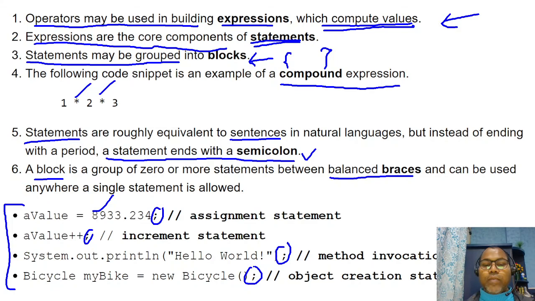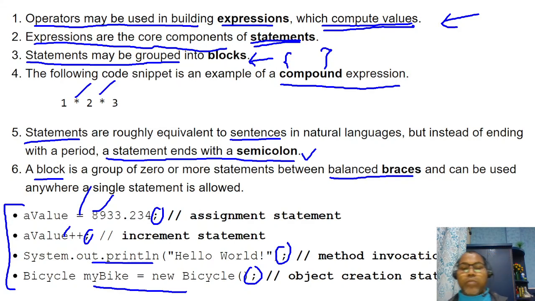So we have many types of statements: assignment statement, increment statement, method invocation statement, and object creation statement, and each is terminated with a semicolon. That becomes a statement. And if you group a set of statements, you get a block.